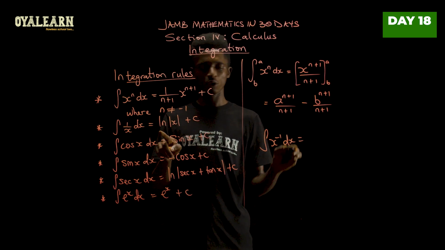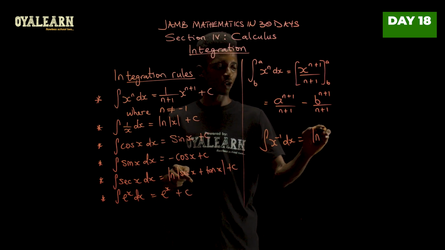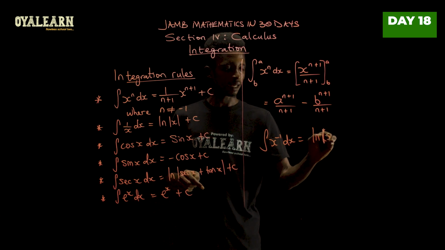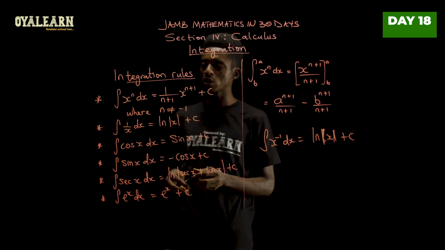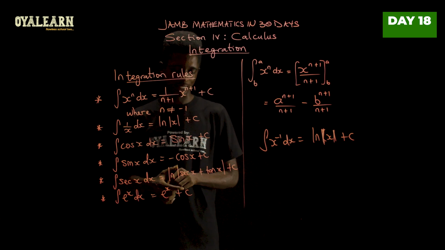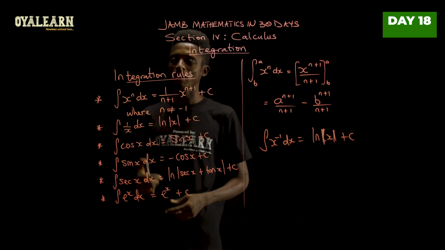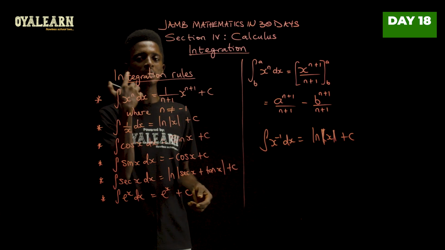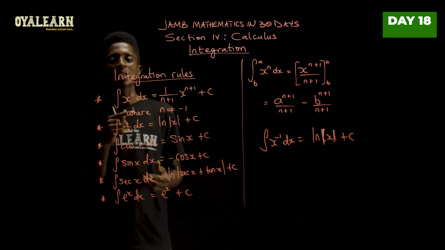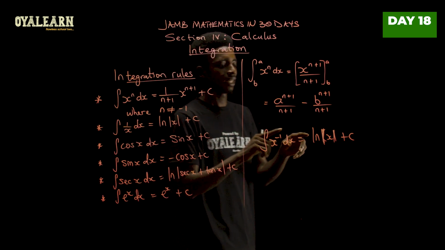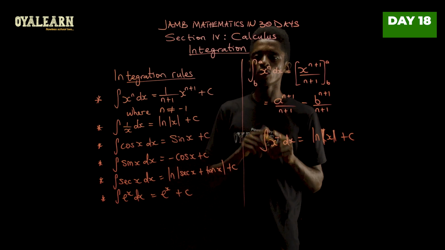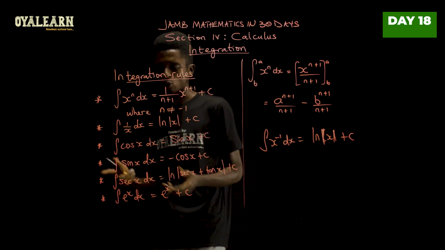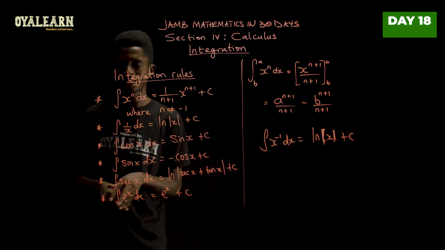This is going to give you natural log of the absolute value of x plus c. I have to put this because it must be the absolute value of x, right? And from when we studied differentiation, you know that when you differentiate natural log of x, it will always give you 1 over x, or x raised to power minus 1. So it's just the reverse in this case.